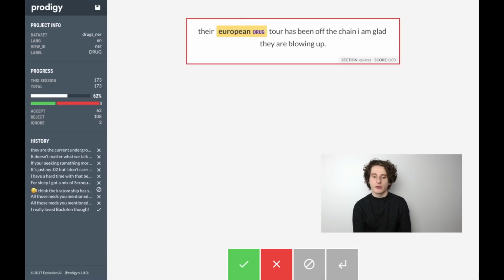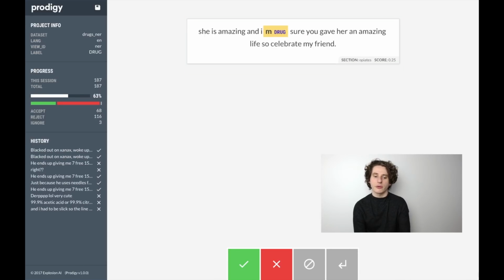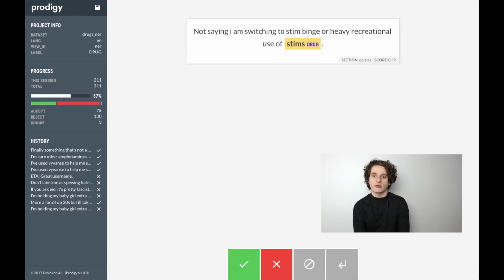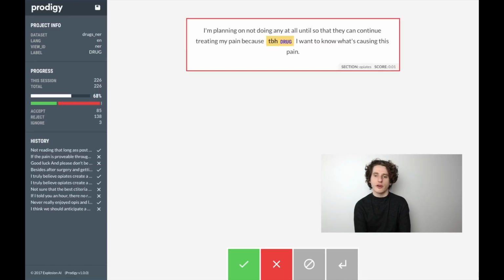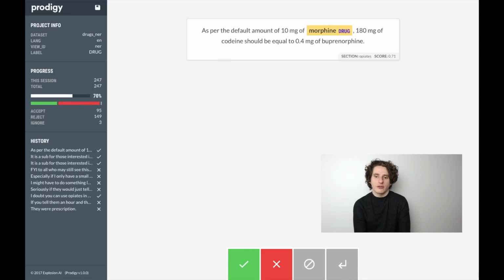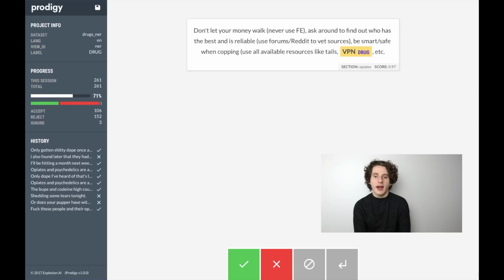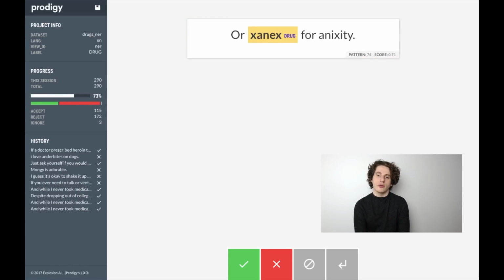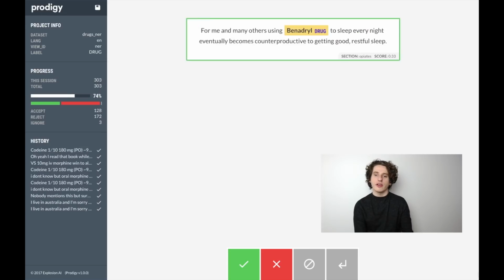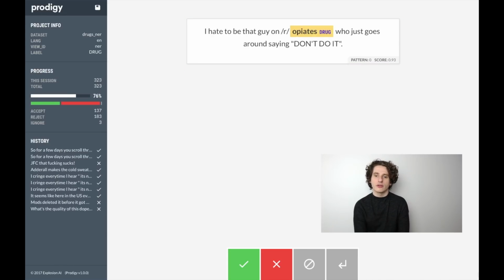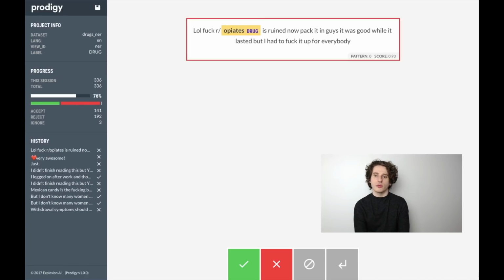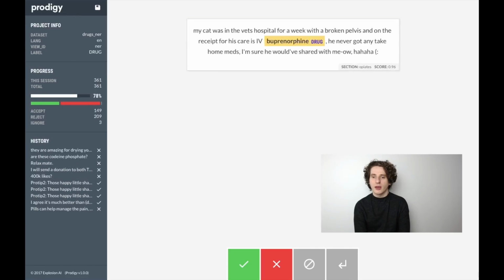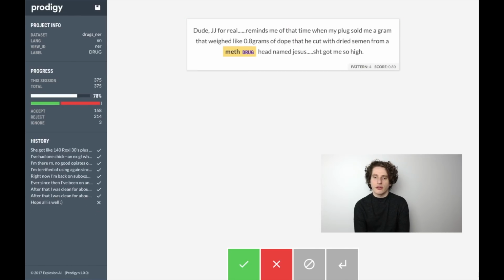It also resorts the questions so that it's asking questions that it's least sure about. So it's trying to find questions where the score is as close to 0.5 as possible. In machine learning, this is called uncertainty sampling in active learning. And this simple strategy actually works very well at making sure that you don't have to answer all of these questions which the model already gets right. So it's focusing its attention on questions which it's likely to get wrong either way, so that the annotations are more useful. This means that overall the annotation process is very quick.